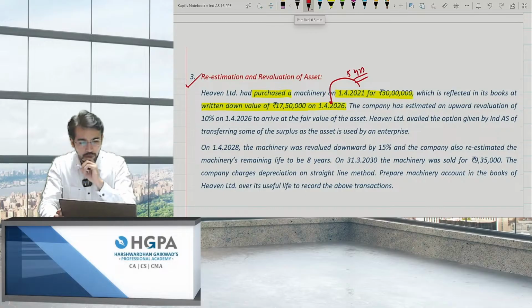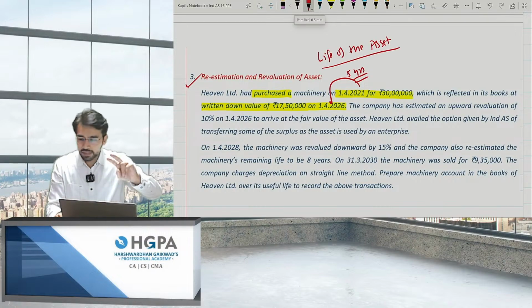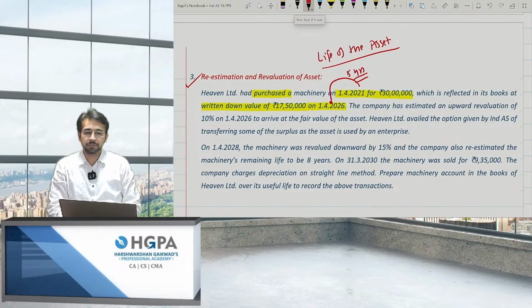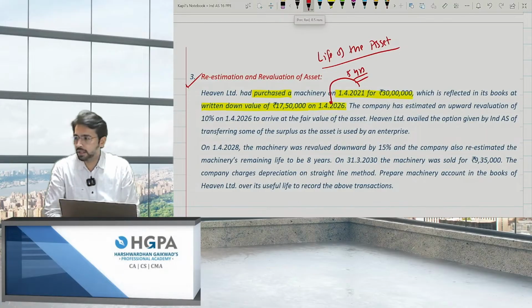Can any one of you help me with the life of the asset? I will not read the question ahead. First of all, just reading the first 2 sentences, give me the life of the asset. What is the life of the asset? On 1/4/21, you purchased for 30 lakh rupees. 5 years down the line, the value dropped to 1750. Obviously, it got depreciated out in 5 years, right? Can any one of you give me the life of the asset?